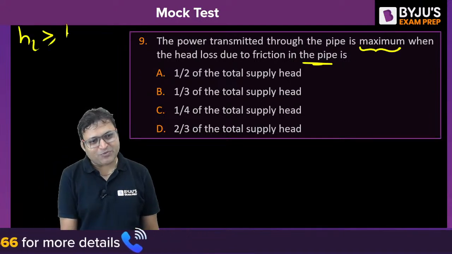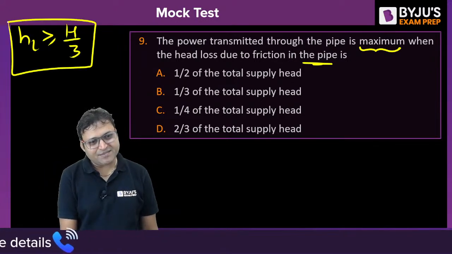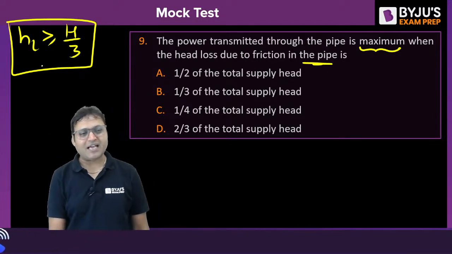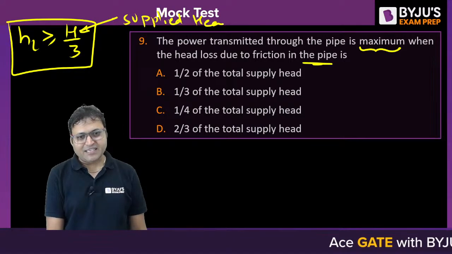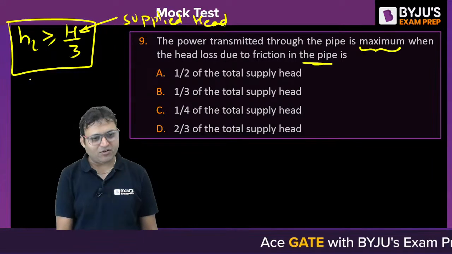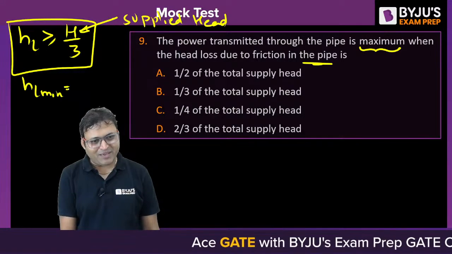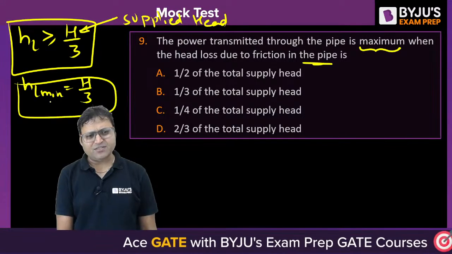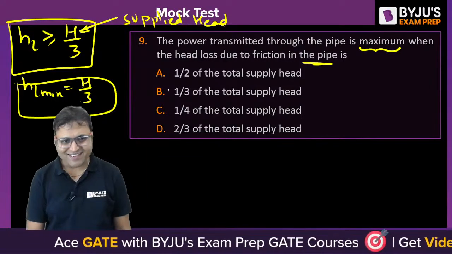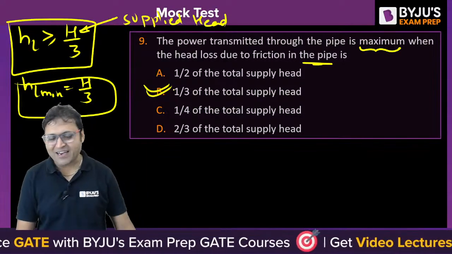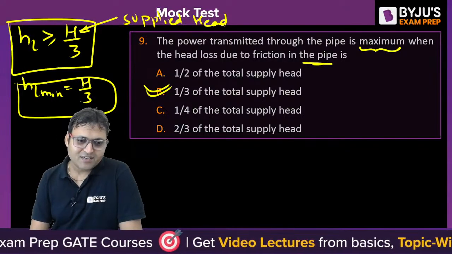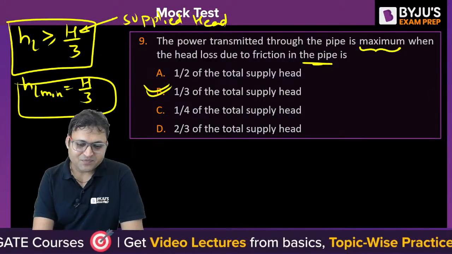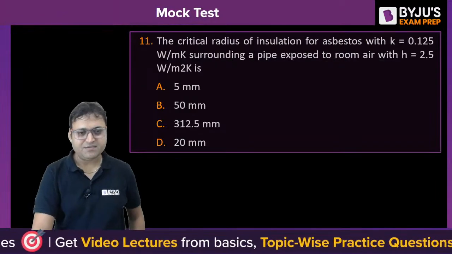HL should always be greater than H by 3, isn't it? HL should be H by 3. H is the supplied head, and HL is the frictional head loss. So HL to be minimum is H by 3. It is 1/3 of H. ये सब छोटी छोटी गलतियां नहीं करनी है आपको. You should always remember these things. कई बार होता है ऑप्शंस देख के we start getting confusion.